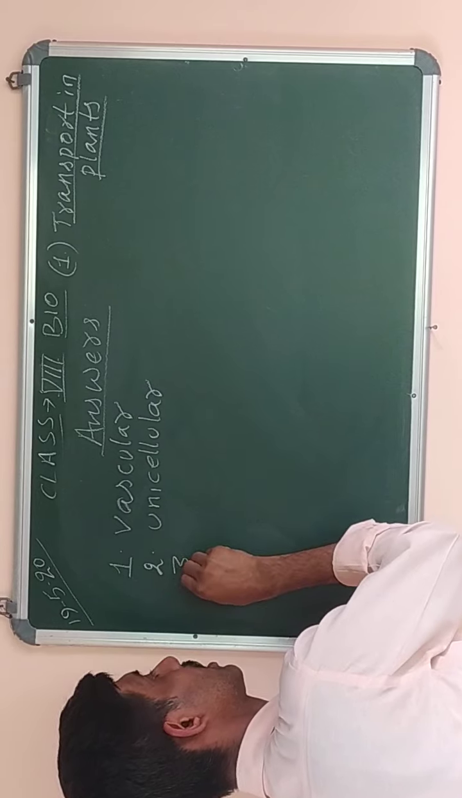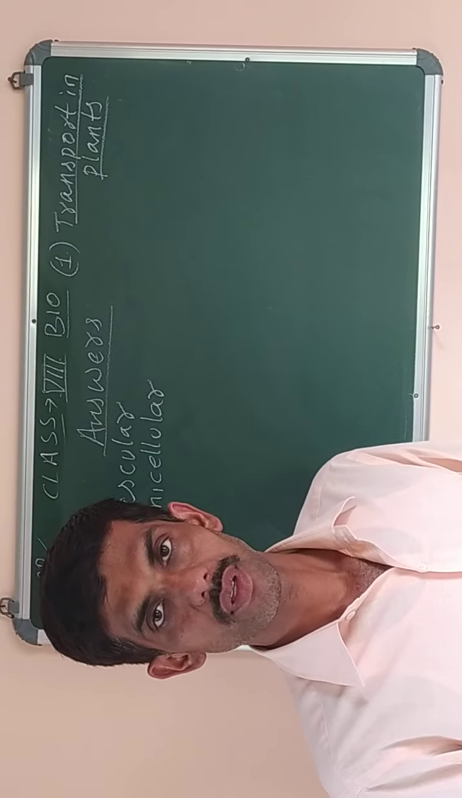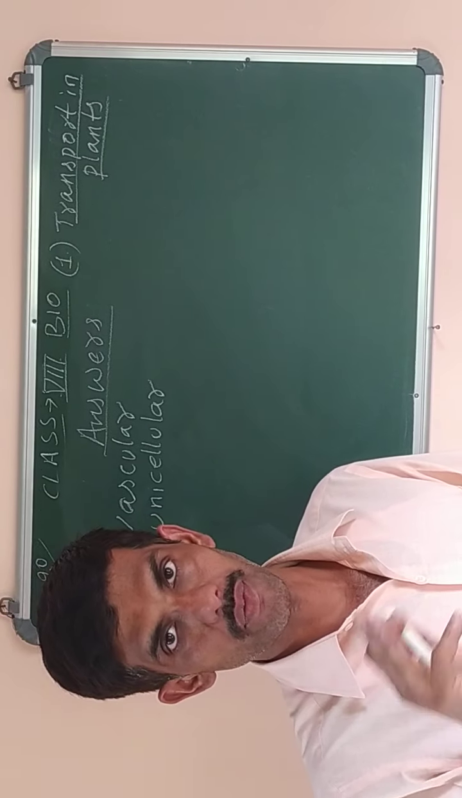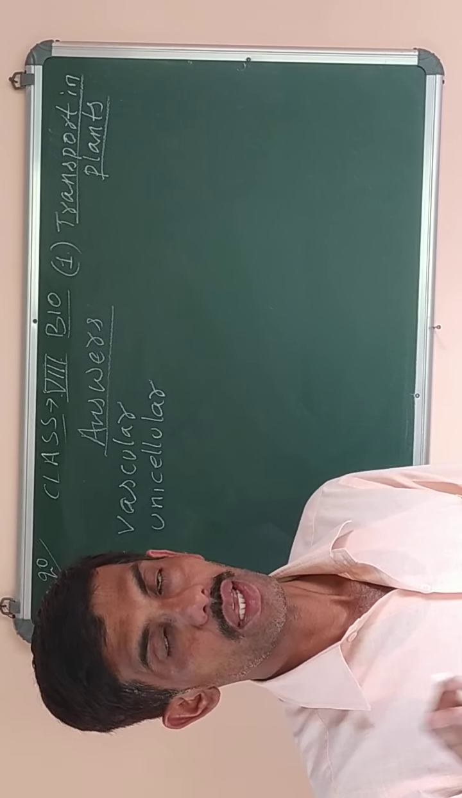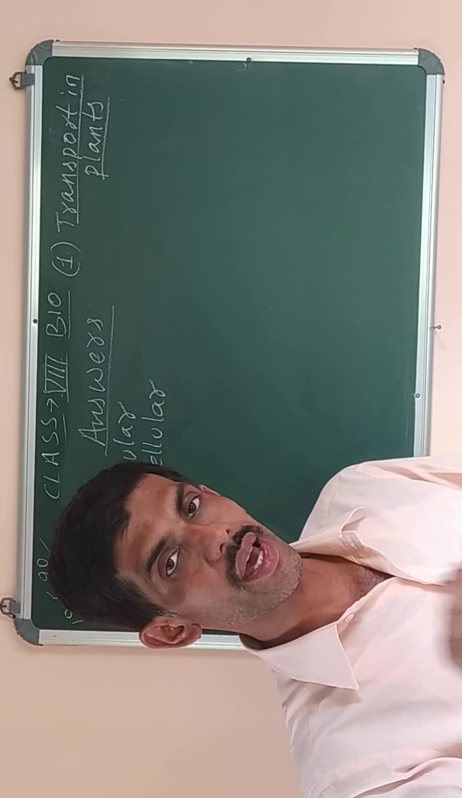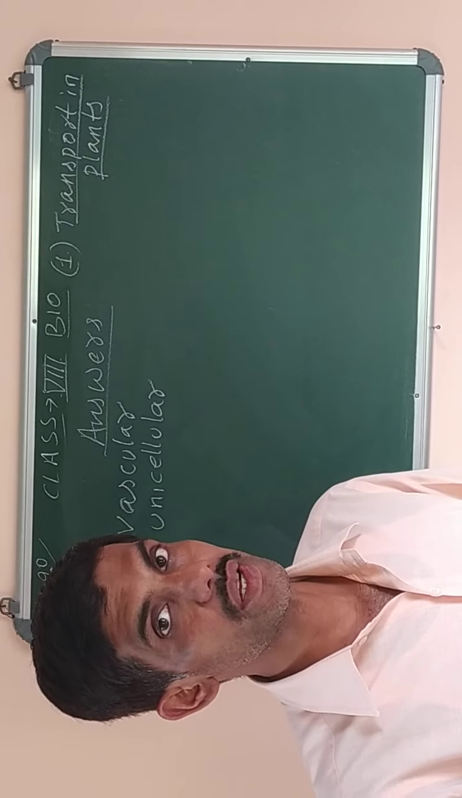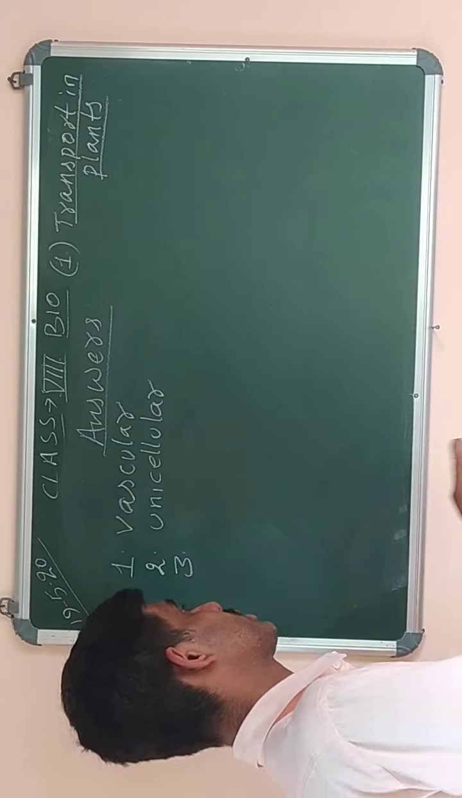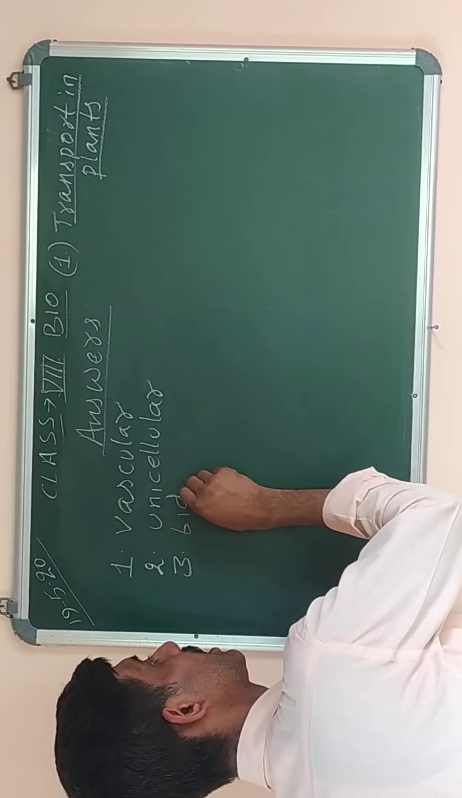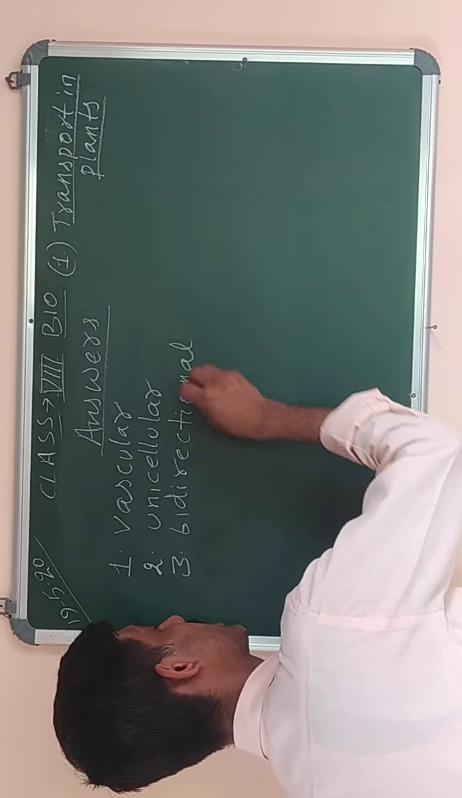Then the third one was that phloem transport is. Now, for transport, xylem and phloem are two types of tissues. In xylem, it is unidirectional, meaning water and minerals can be transported in only one direction. But in phloem, it is bidirectional. So your answer for number 3 should be bidirectional. That is the correct answer.